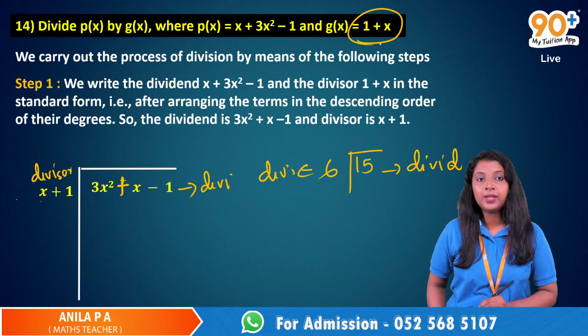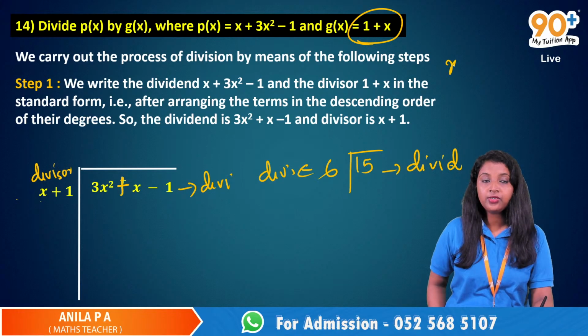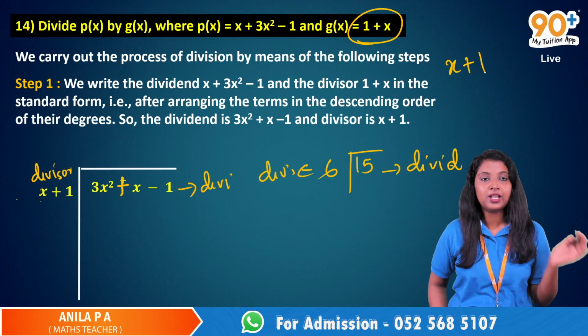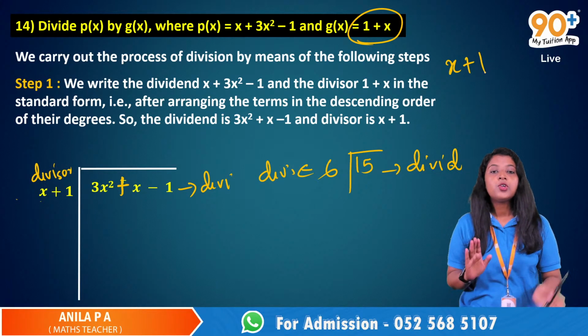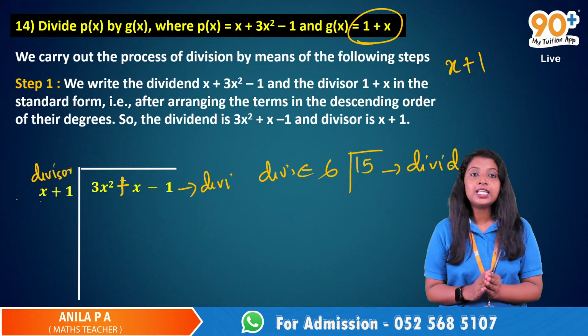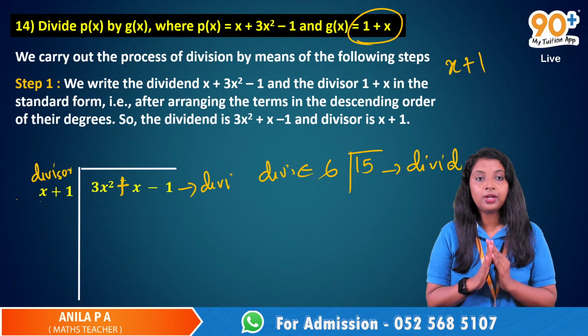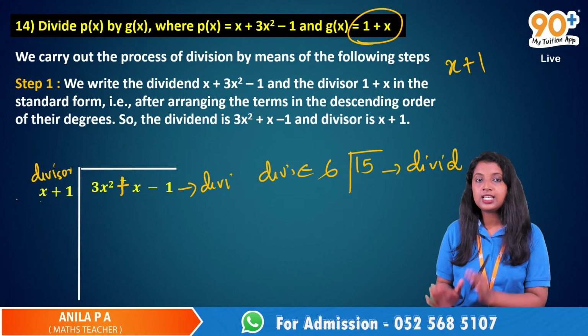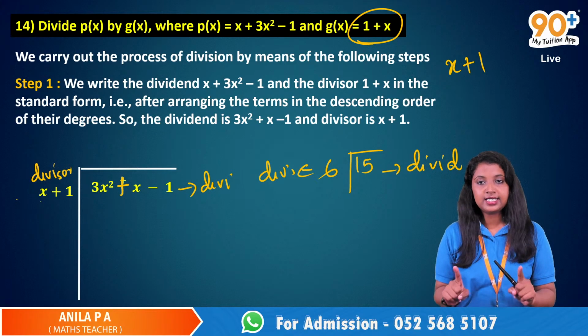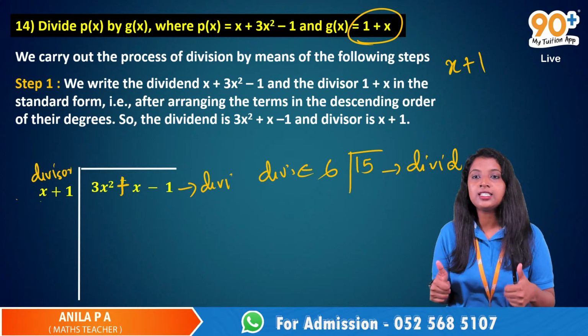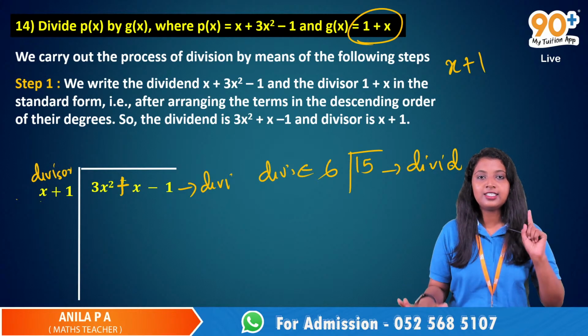Here it was given as 1 plus x, but after rearranging, we will get x plus 1. That is the first step. You have to rearrange the terms in the descending order of their powers and then write it like this.